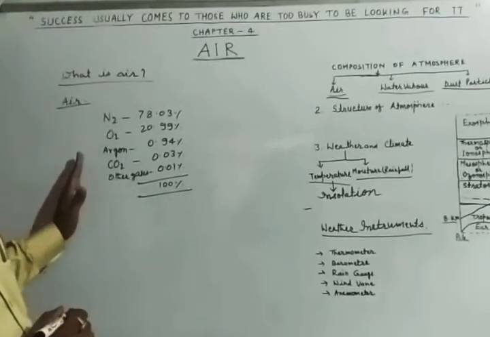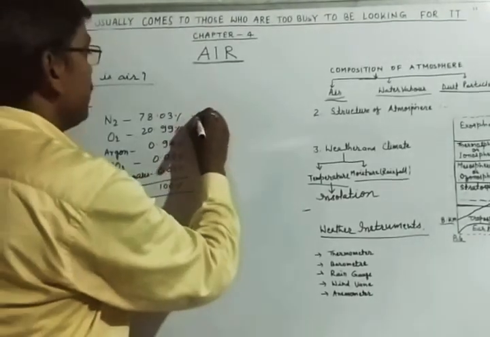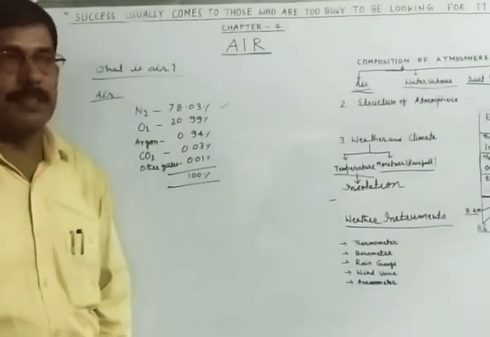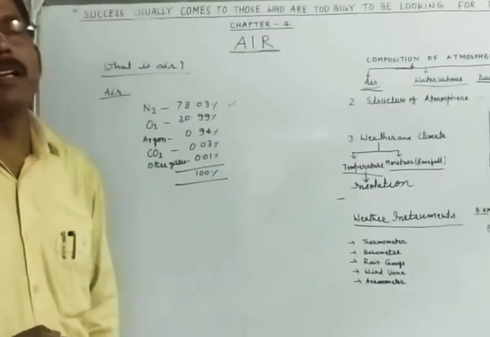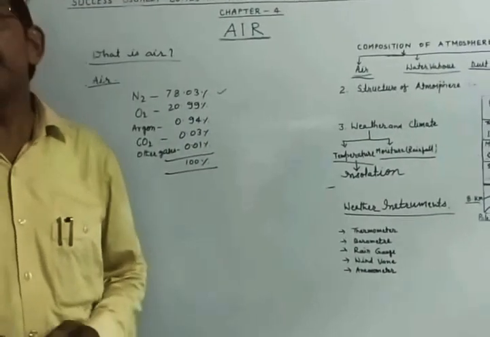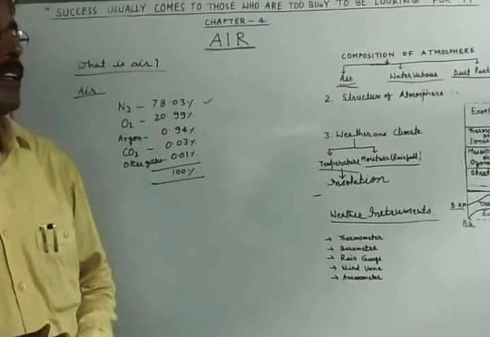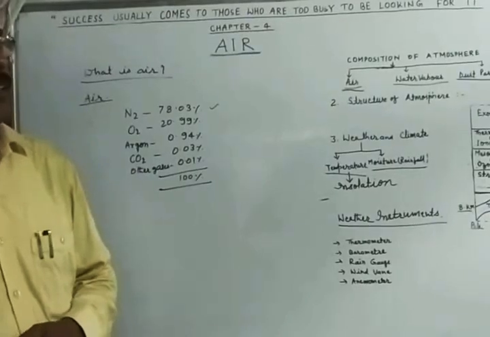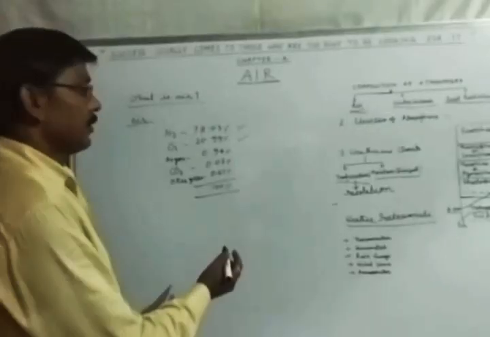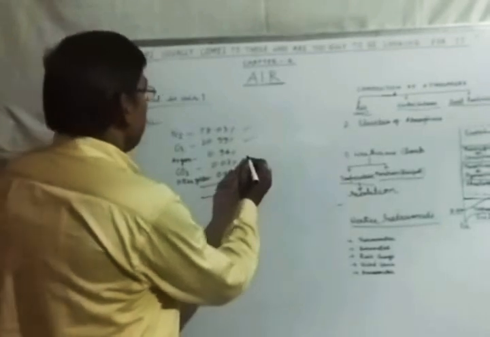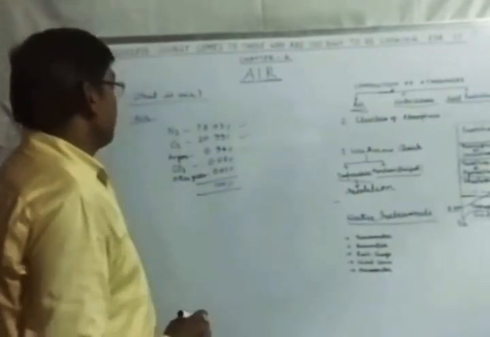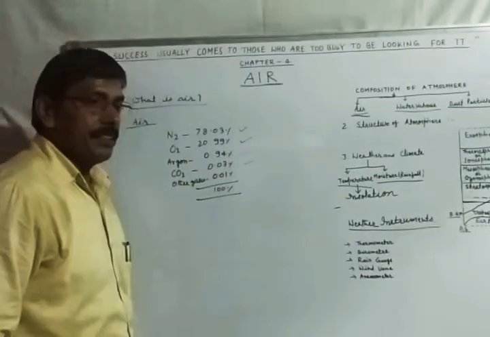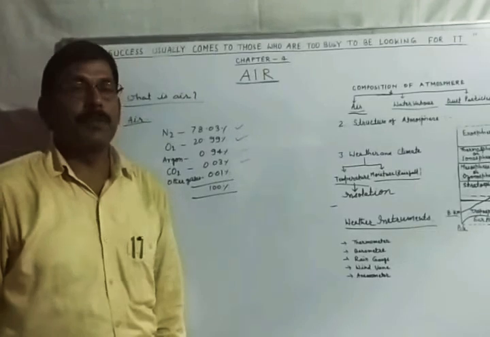Among these gases, nitrogen is a plentiful gas which is not directly used by plants. In some plants there are bacteria called rhizobium. These bacteria absorb nitrogen and convert it into nitrates that are utilized by green plants. The third gas is argon, which is a neutral gas, and the next gas is carbon dioxide, which is very small in quantity, but carbon dioxide is a very important gas.